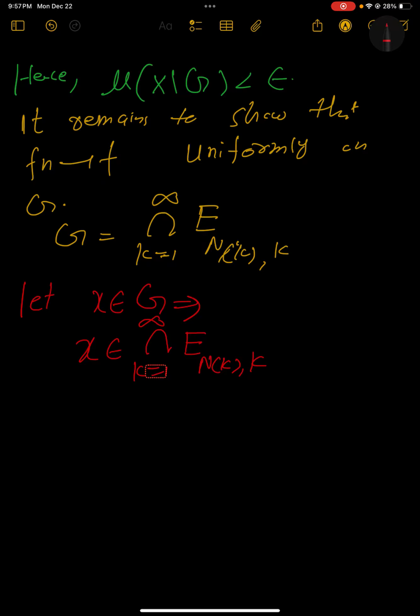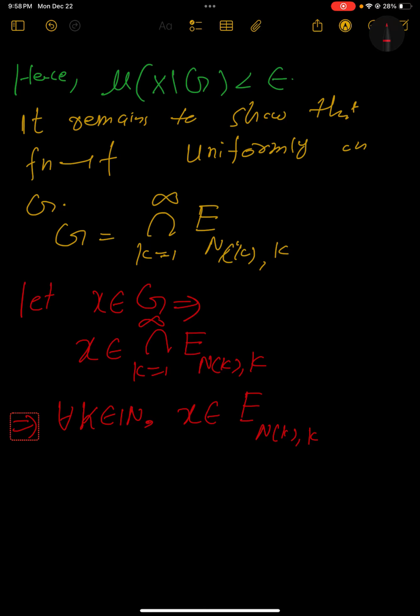Now what does this mean? For intersection, we can say that for all k belonging to the set of natural numbers, x belongs to E_{n(k)}^k. If something is in an intersection, it is in every set. So for all k belonging to N, x belongs to E_{n(k)}^k. Now if you recall, E_n^k was actually the intersection over n greater than or equal to n of the set of x such that |f_n(x) - f(x)| is less than 1 over k.